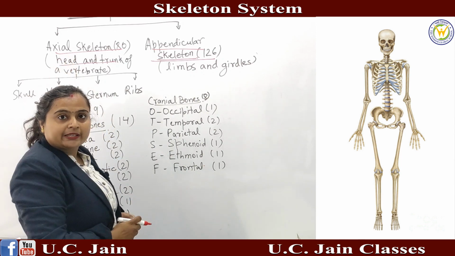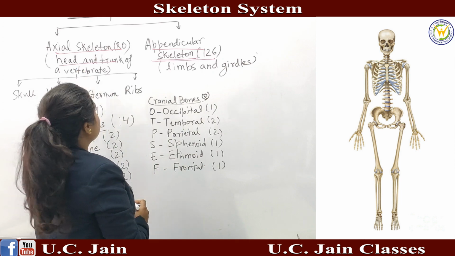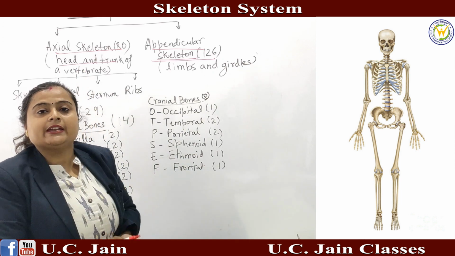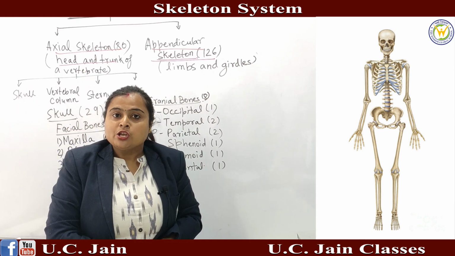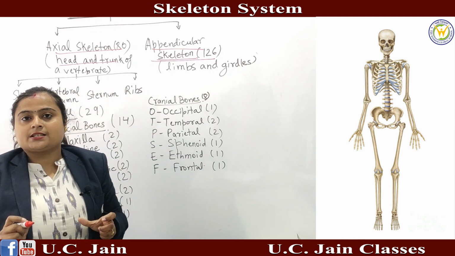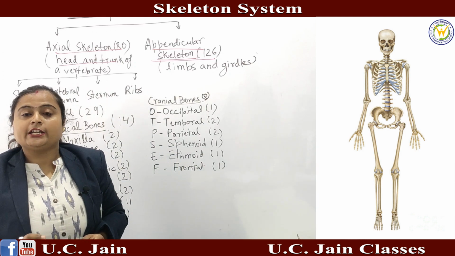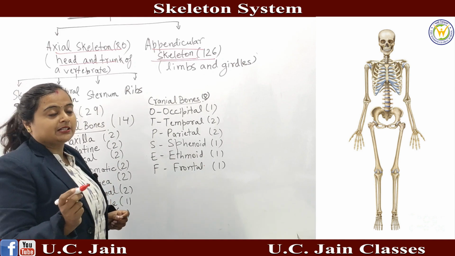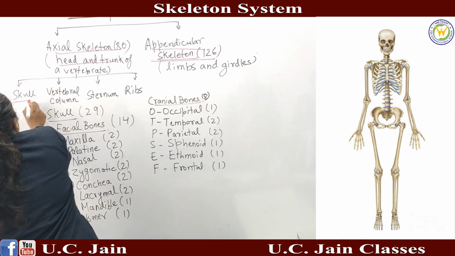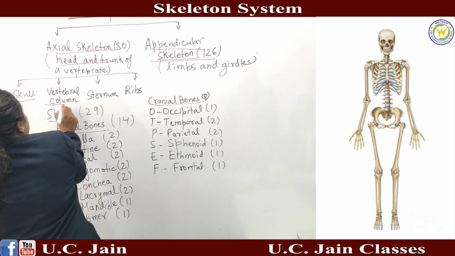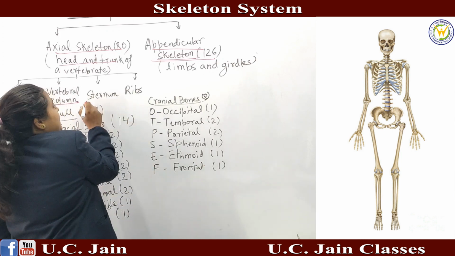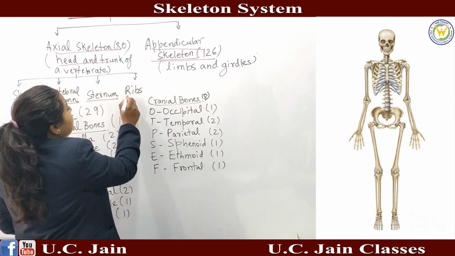First we'll start with the axial skeleton. We have 80 bones in the axial skeleton, and it is further classified into 4 parts. Let's see what the 4 parts are. One, the skull. Second, the vertebral column. Third, the sternum. Fourth, the ribs.